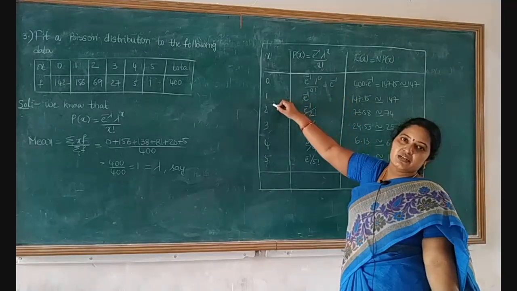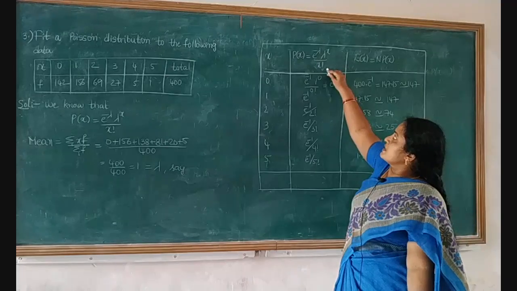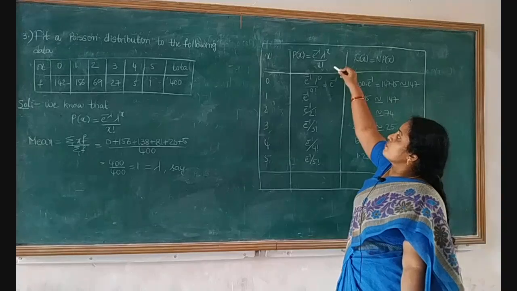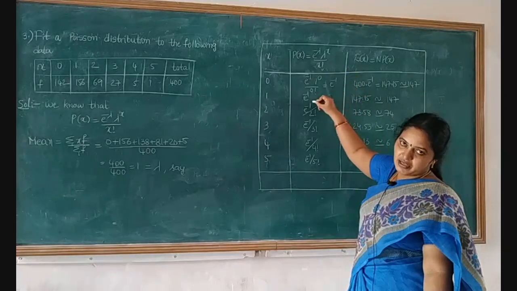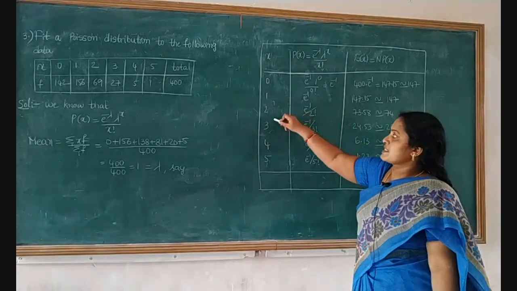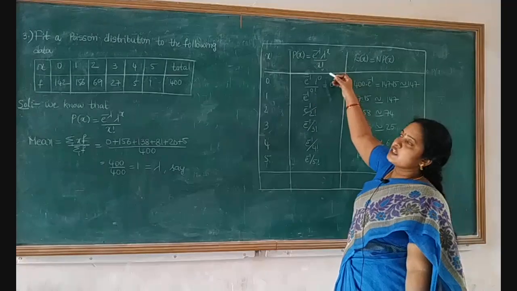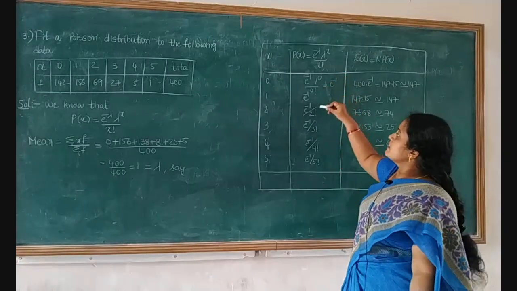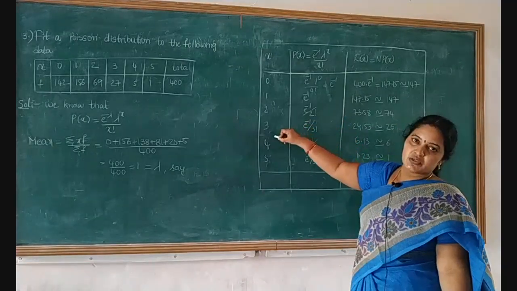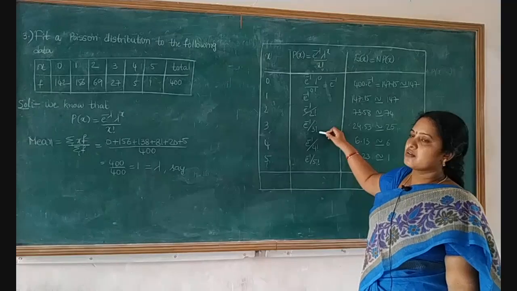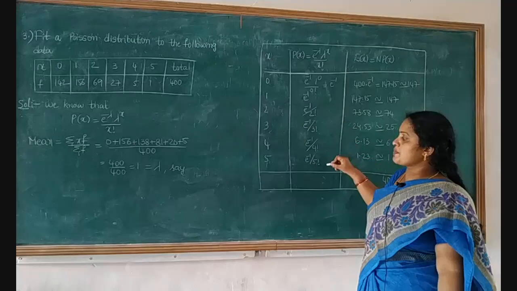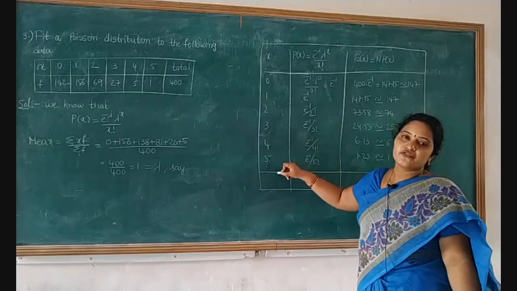Next, for x equal to 1, we substitute in this density function: e power minus 1 into 1 power 1 divided by 1 factorial. It is nothing but e power minus 1 only. When x equal to 2, then e power minus 1, 1 power 2 divided by 2 factorial. Similarly, for x equal to 3, e power minus 1, 1 power 3 divided by 3 factorial. We have to find these probability values up to 5.